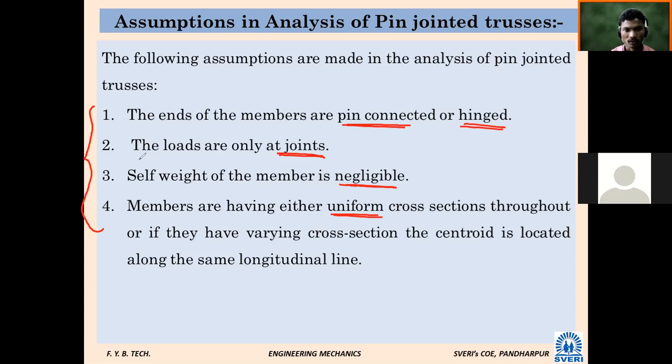Have you understood what are the assumptions we are going to make? Ends are hinged or pin joint. Loads, whatever it will be, are applied only at the joint. Self weight is negligible or we are going to neglect, and members are having uniform cross section.